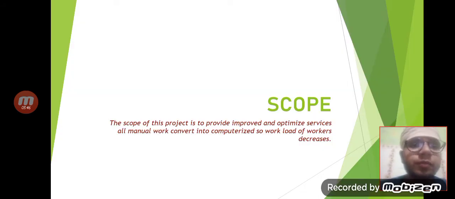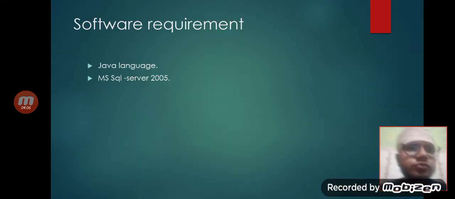And scope: the scope of the project is to provide, improve and optimize services. All manual work is converted into computerized work, so the workload of the workers decreases. And the software requirements are the Java language and